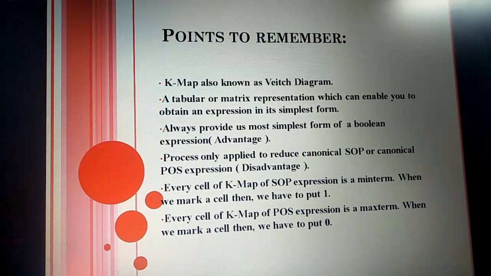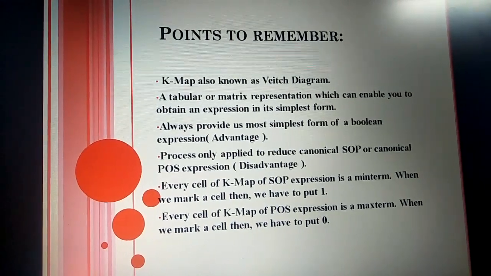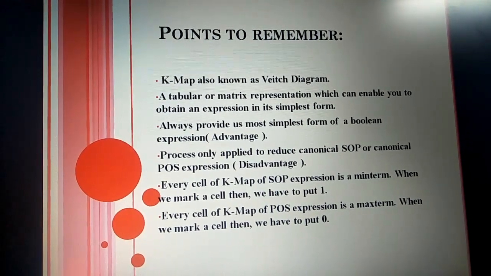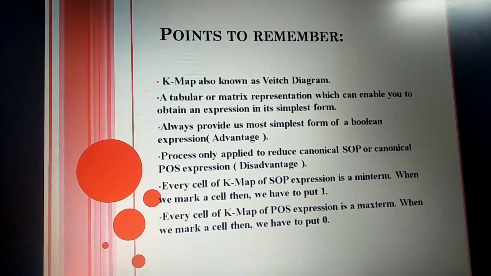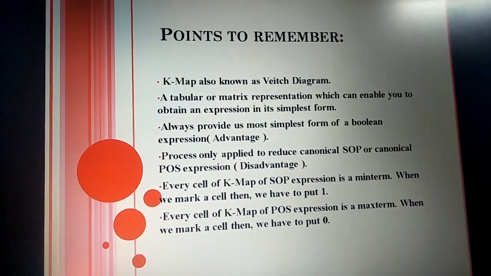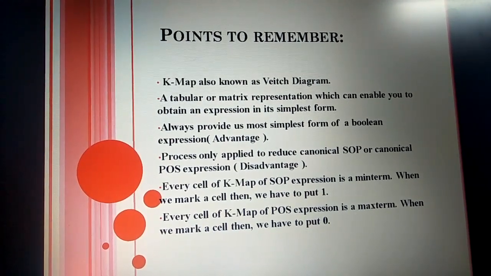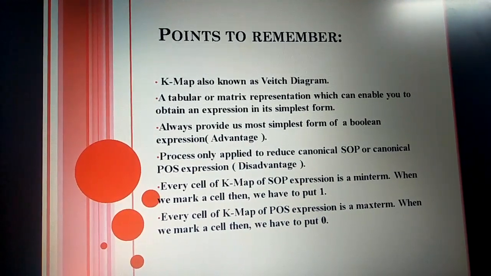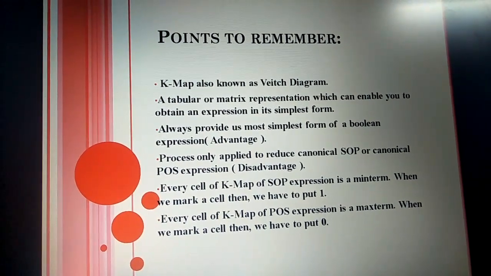See, the next point is what we have to remember when drawing a K-map. K-map is also known as Veitch diagram. In the second point, it is in a tabular format or a matrix format. I think you know what a matrix is. A matrix is a combination of rows and columns, which enables you to obtain an expression in its simplest form. K-map always provides the simplest form of a Boolean expression. If we solve a Boolean expression with the help of K-map, we always get the simplest form of the Boolean expression.